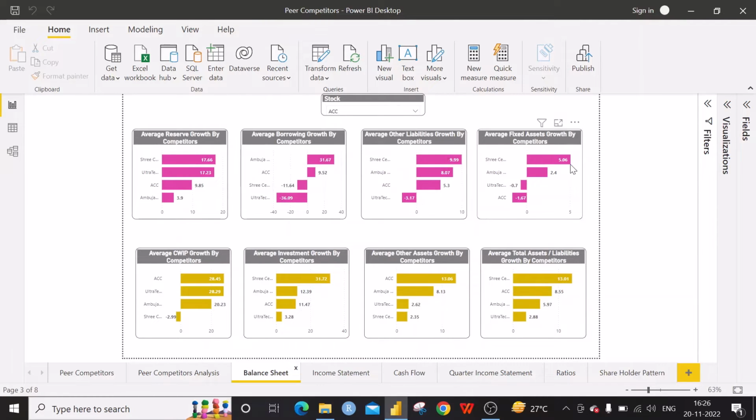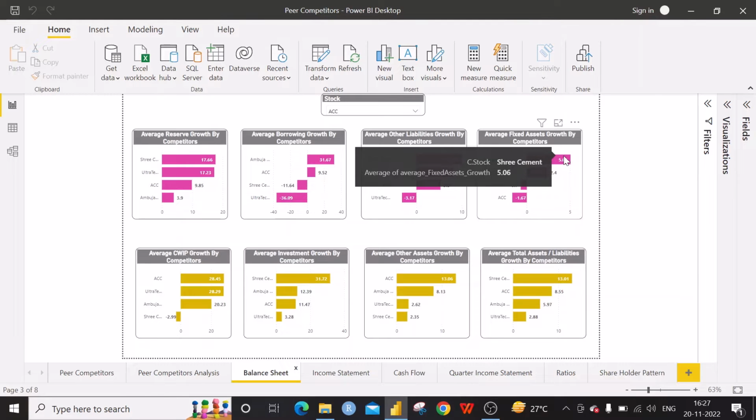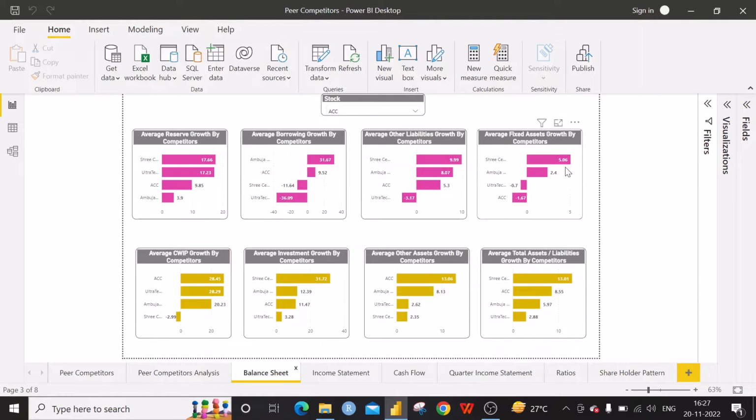The next one is the fixed assets. ACC has got negative values. That means they are lowering their fixed asset values recent years. This is per year. So they are lowering their fixed assets. The fixed assets may be buildings, machineries, and all other immovable assets. So fixed assets wise, the ACC is losing its value for the recent years. The Sri Cement has got really a good value in the fixed assets growth. So they are increasing their fixed asset values.